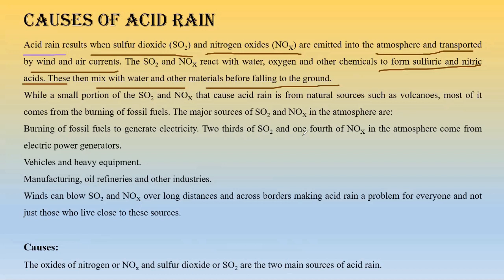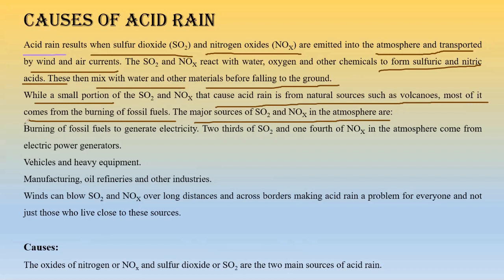Now what type of problem is that? We will suffer from different problems like stone cancer, and several other things like loss of vegetation, effects on human life, loss of drinking water and so on. While a small portion of SO2 and NOx that cause acid rain is from natural sources such as volcanoes, most of it comes from the burning of fossil fuels.